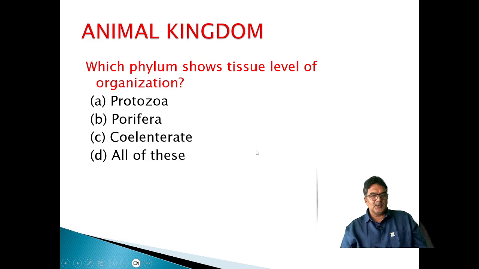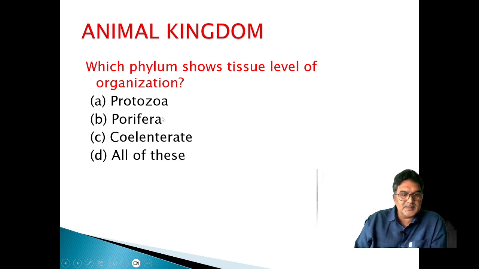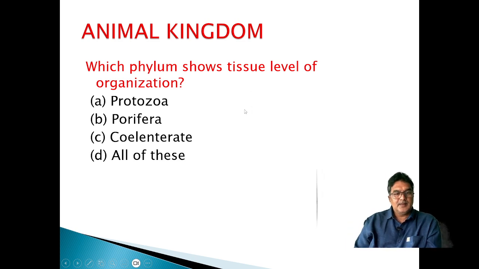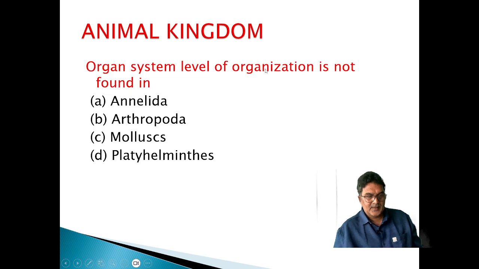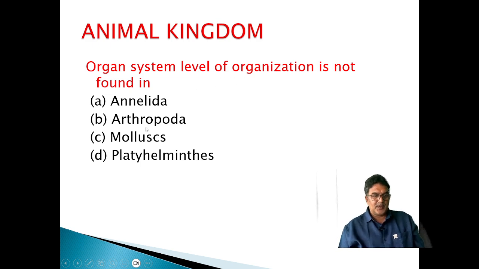Which phylum shows tissue level of organization? Phylum Protozoa, that is unicellular. Phylum Porifera, they have cellular grade of organization. Coelenterata itself has tissue level of organization. So, Coelenterata. Organ system level of organization is not found in Annelida, Arthropoda, Mollusca, Platyhelminthes.